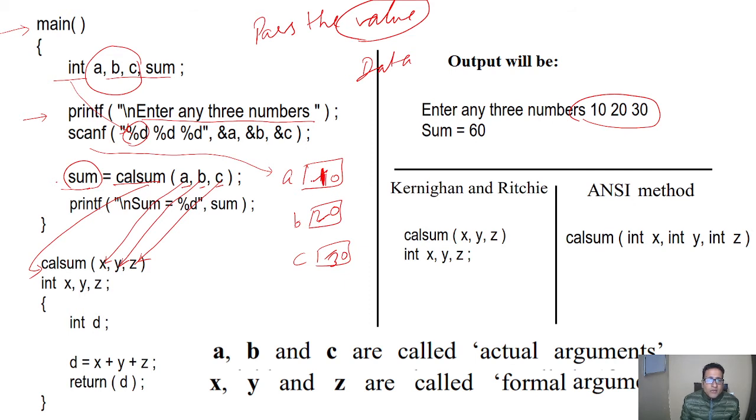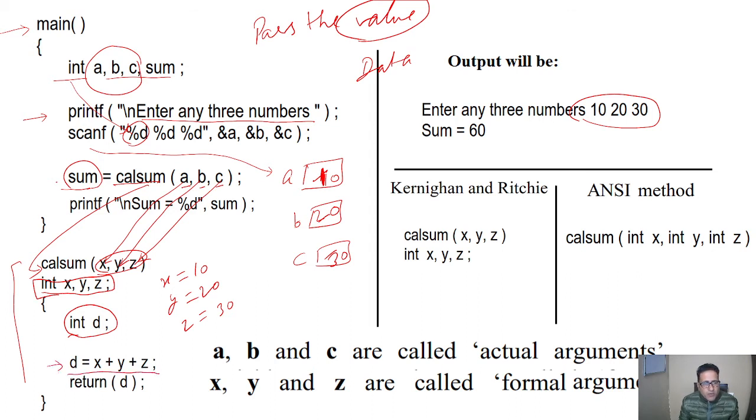So these 3 values are entered through the keyboard and now they will be given to X. Now X will be 10, Y will be 20 and Z will be 30 in this function. And we have to declare these types, so here it is declared that X, Y, Z are of int type. And another variable is taken in this function, D, which will have the sum of these 3 numbers. So here we can see the formula D is equal to X plus Y plus Z.